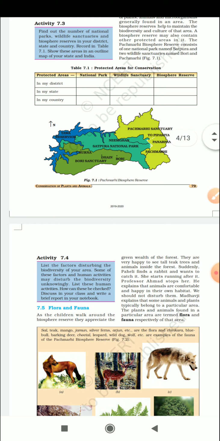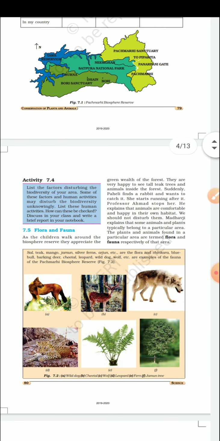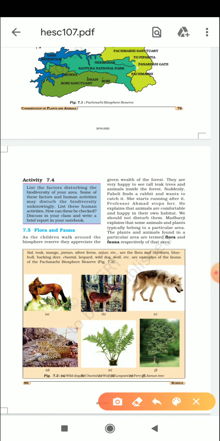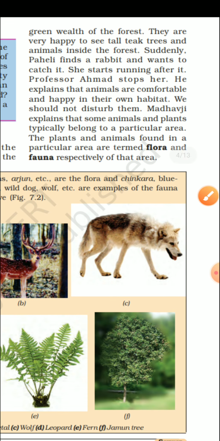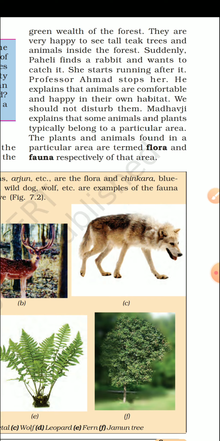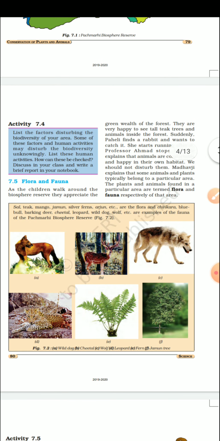This is flora and fauna. ठीक है, as I told you, in the language of science we use the terms flora and fauna for plants and animals. So flora and fauna mean plants and animals. If you read this paragraph, you will get it: the plants and animals found in a particular area are termed flora and fauna respectively of that area. Fauna means animals. You can see the beautiful pictures of flora and fauna also.